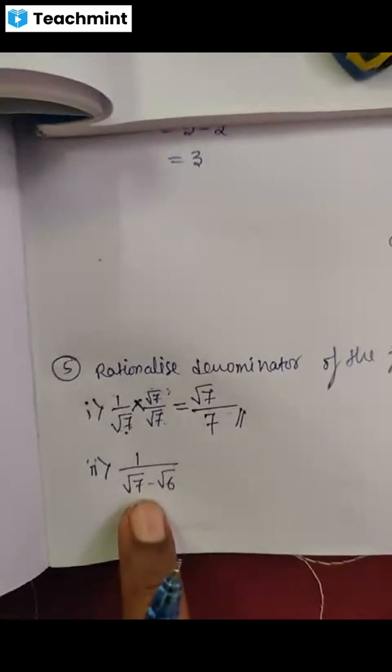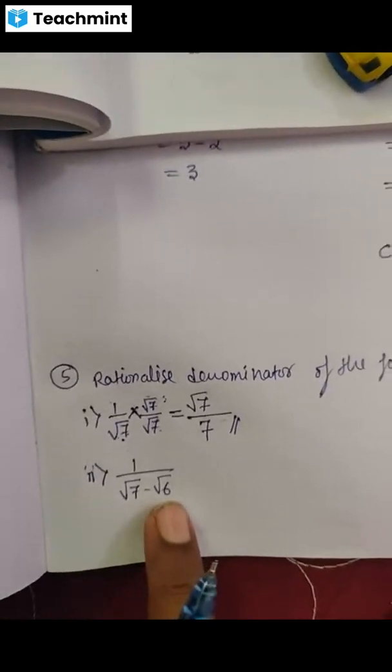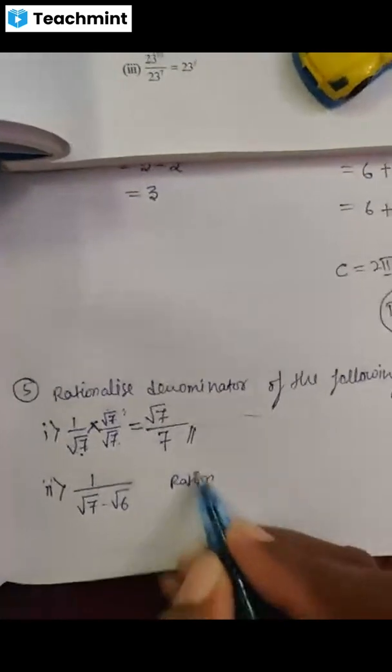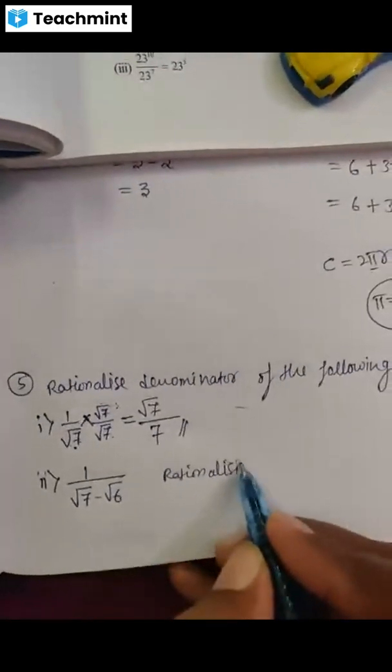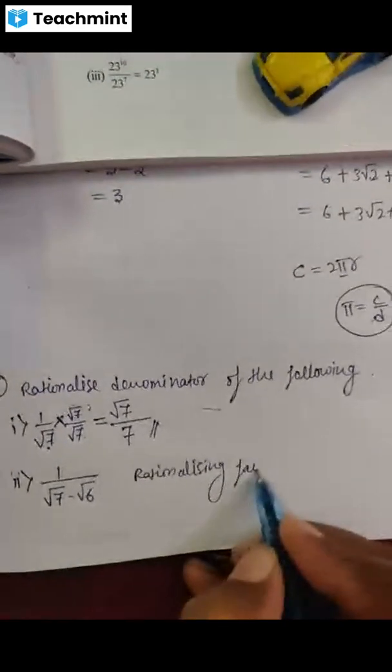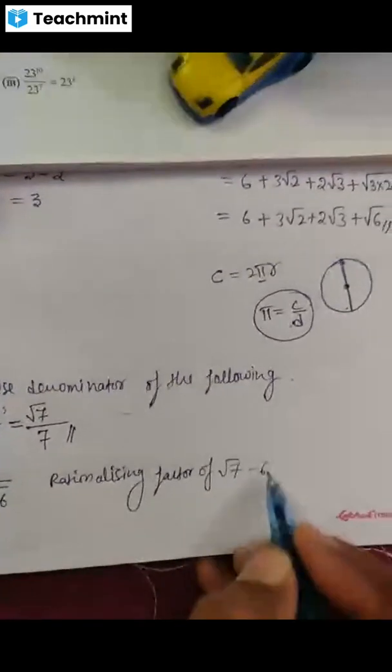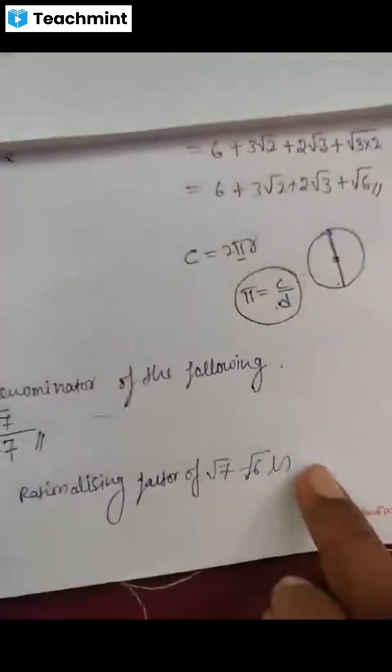Okay, second one, 1 divided by root 7 minus root 6. So what is the rationalizing factor of root 7 minus root 6? Anyone say, are you there or not?